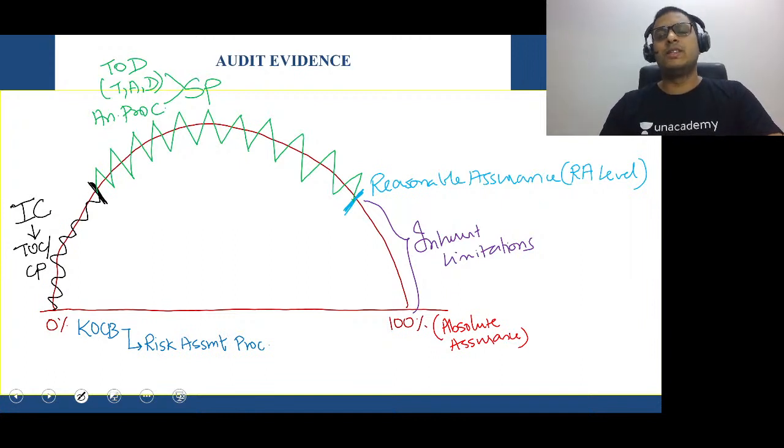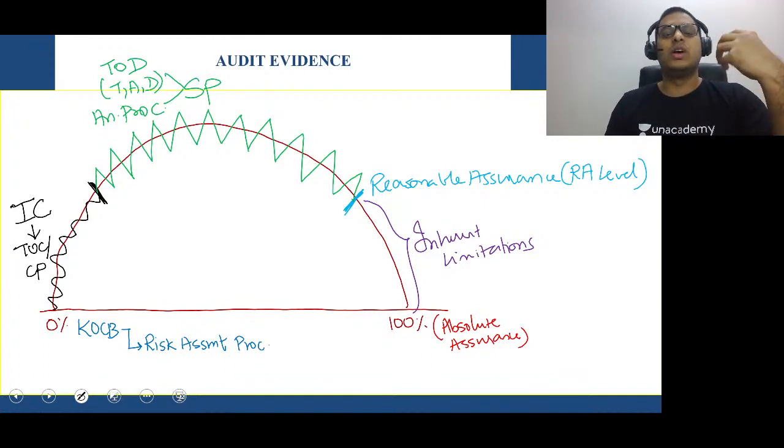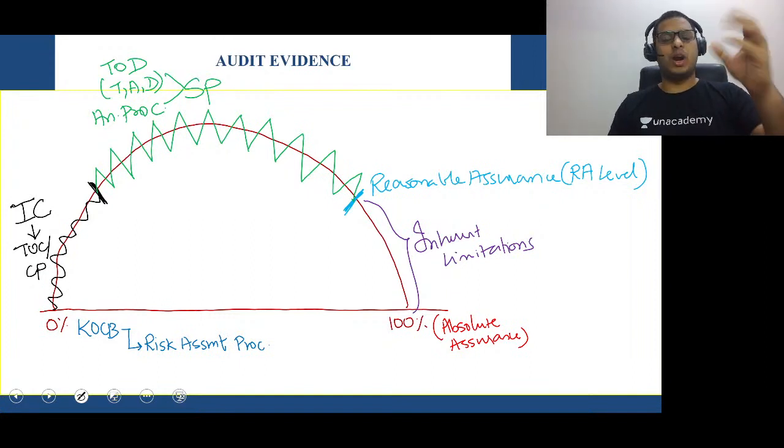Remember or no? That is your alternative audit procedures. Then the audit, after doing alternative audit procedures, can be successful or it can be weak. If it is successful, great, we will reach the RA level. If it is not successful, the auditor will check the possible effects of the misstatements, whether it is material or not. If it is material but not pervasive, then you know what to do, qualified opinion. If it is material and pervasive, sir, disclaimer of opinion, sir, the auditor will keep quiet here.